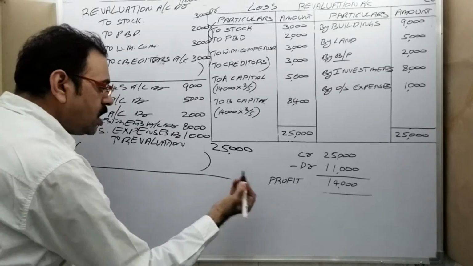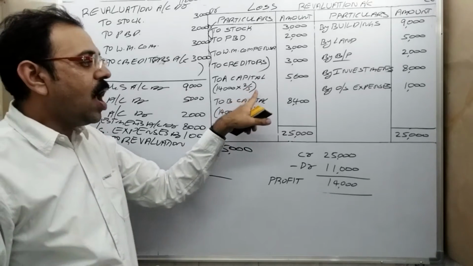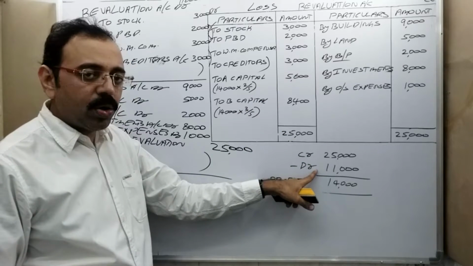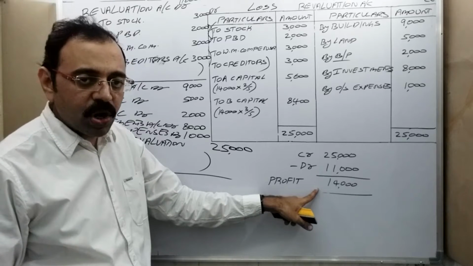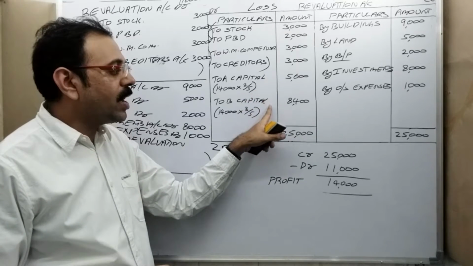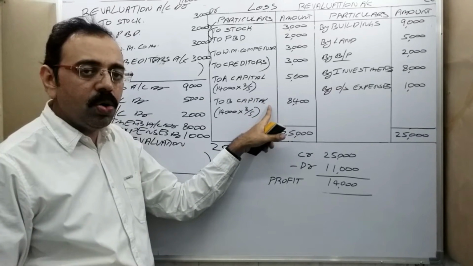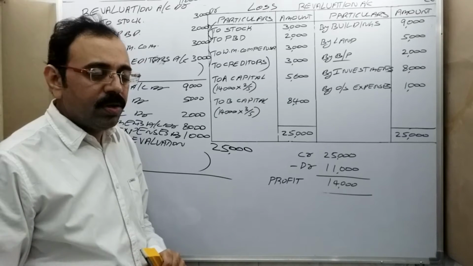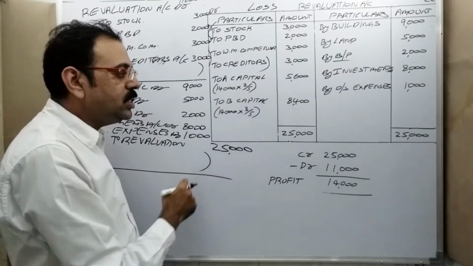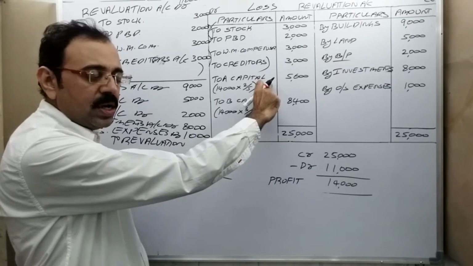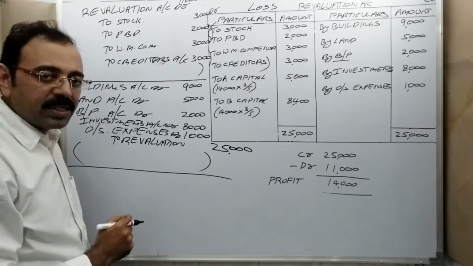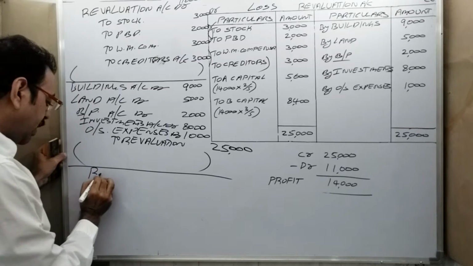Then, last entry is for our answer. So, credit side total is more than the debit side total. There is a profit in revaluation of assets and liabilities. That profit we have to transfer to old partners' capital accounts. In which ratio? Old ratio. Which side we have to transfer that? Which side total is less? So debit side we wrote this. If you want to post like this, in journal entry also, revaluation account is to be in debit side. Then only we can post that in debit side.